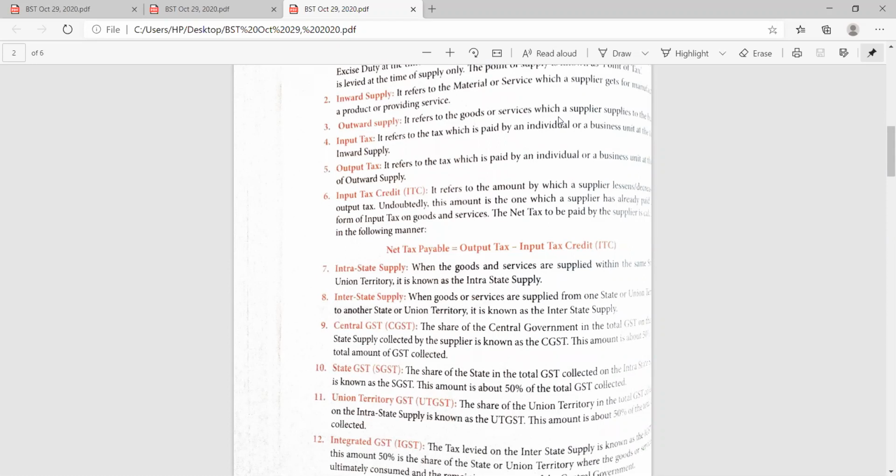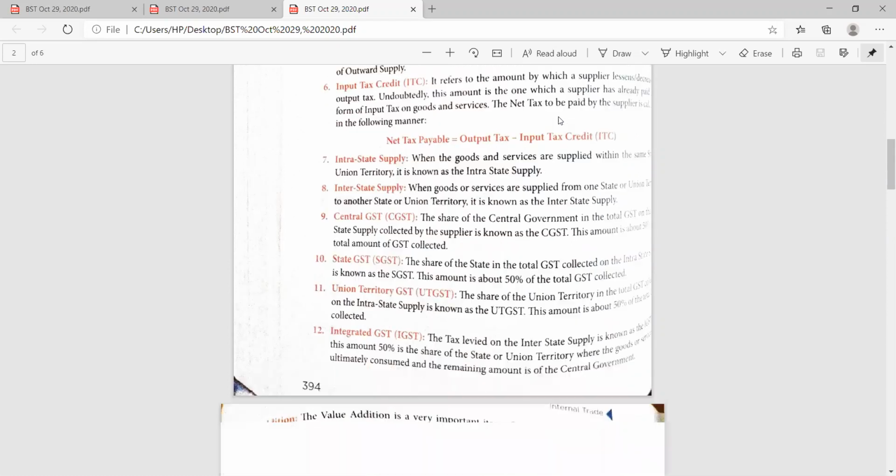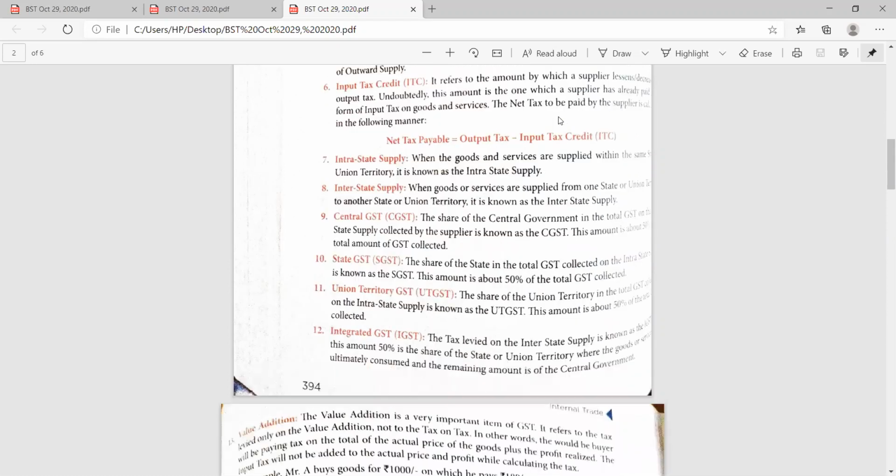There are two terms that should be very much clarified by you, that is CGST and SGST. Union territories have the GST, that is UTGST. Integrated GST, that is IGST, is levied on the supply, and 50% of it is the share of the state where the goods are ultimately consumed, and the remaining amount is paid to the central government.